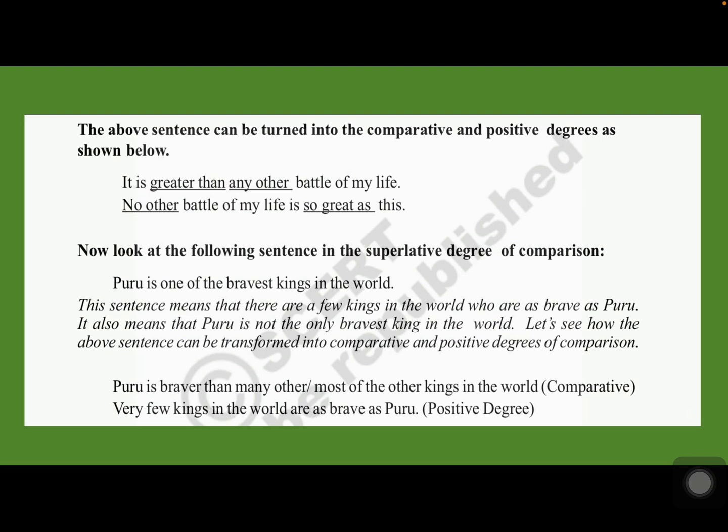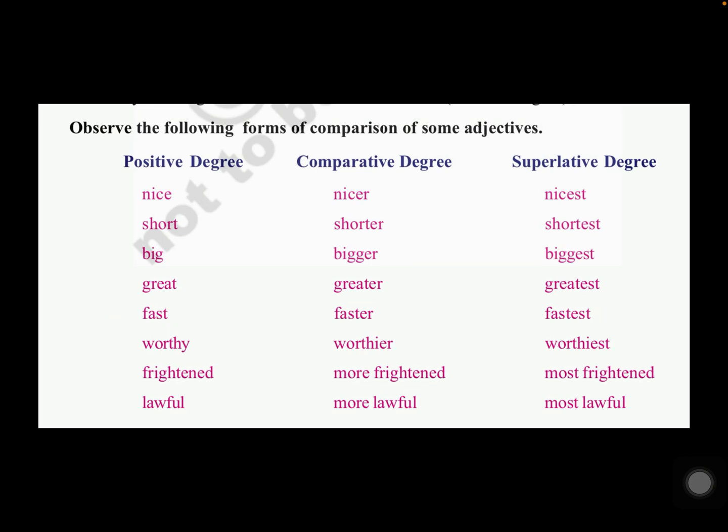And let's see how the above sentence can be transformed into comparative and positive degrees. So whenever there is Puru is one of the bravest, where one of the is used in the superlative form, then we write in the comparative as Puru is braver than many other or most of the other kings in the world. And in the positive, it starts with: very few kings in the world are as brave as Puru. So this is how we have changed it, and I have explained to you how it changes in the three models. Okay, so now let us look into some more comparison of some adjectives which are given here.